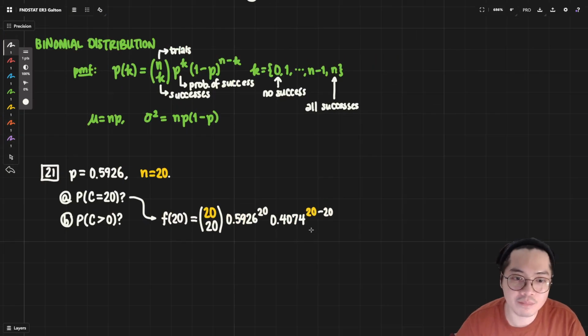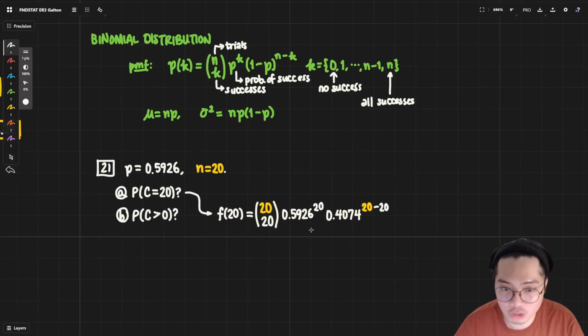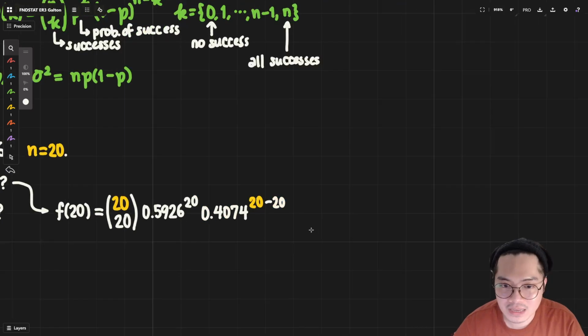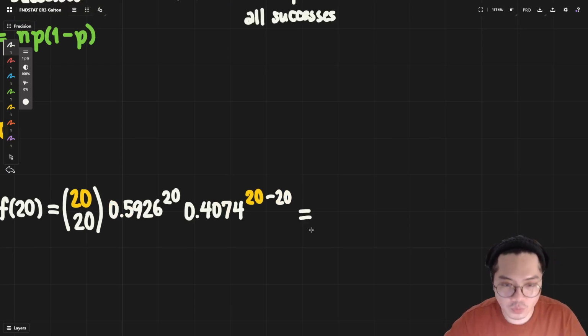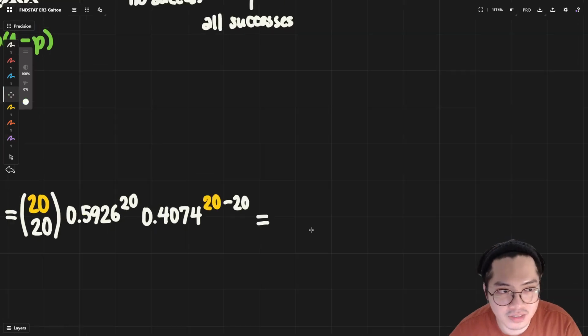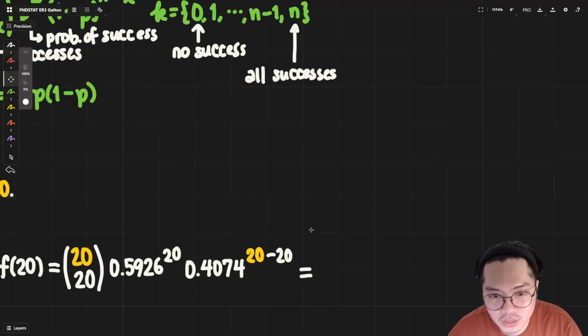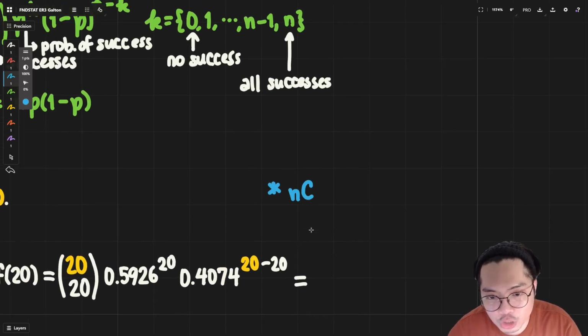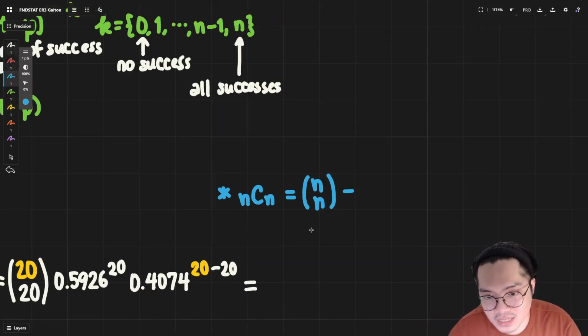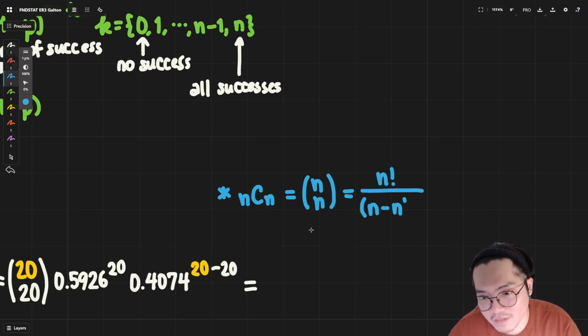Note that I am color coding in here because there are two values of 20 that may confuse a lot of you, right? And we can get in here that 20 choose 20. Actually, if you guys want, there are shortcuts to this so that you don't have to put them in your calculation. If you see an n choose n, that is basically n factorial all over n minus n factorial times n factorial.